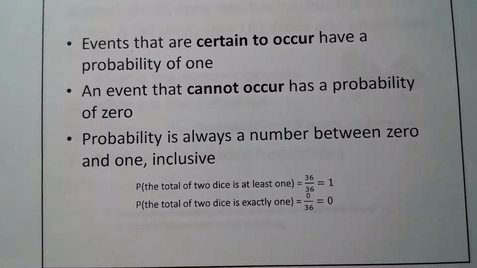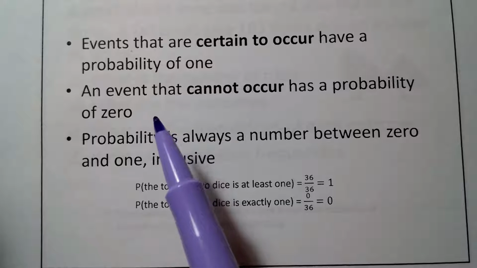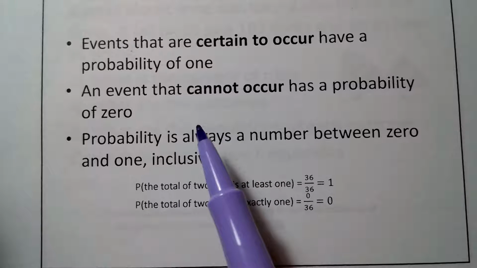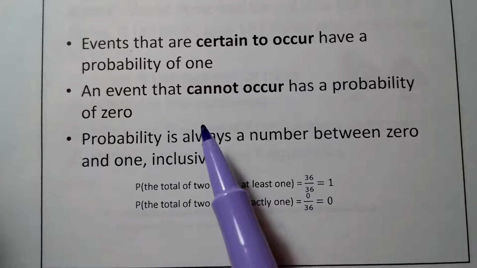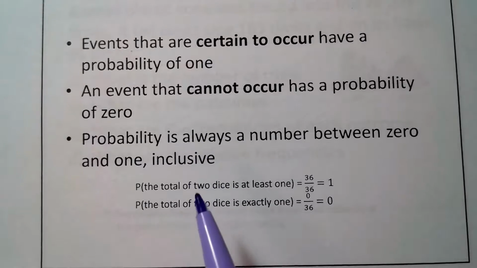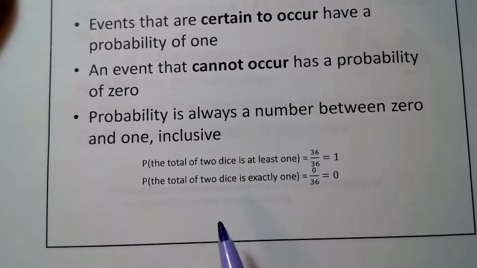Okay, so on the next slide, and you probably already know this, I think we learned this in grade school, events that are certain to occur have a probability of 1, meaning 100%, this is going to happen. And an event that cannot occur has a probability of 0. And probability will always be a number between 0 and 1 inclusive.